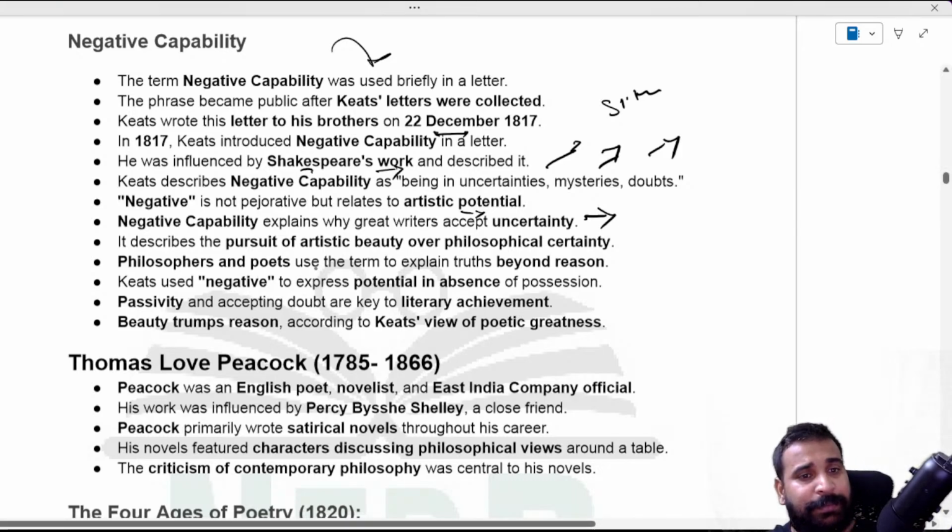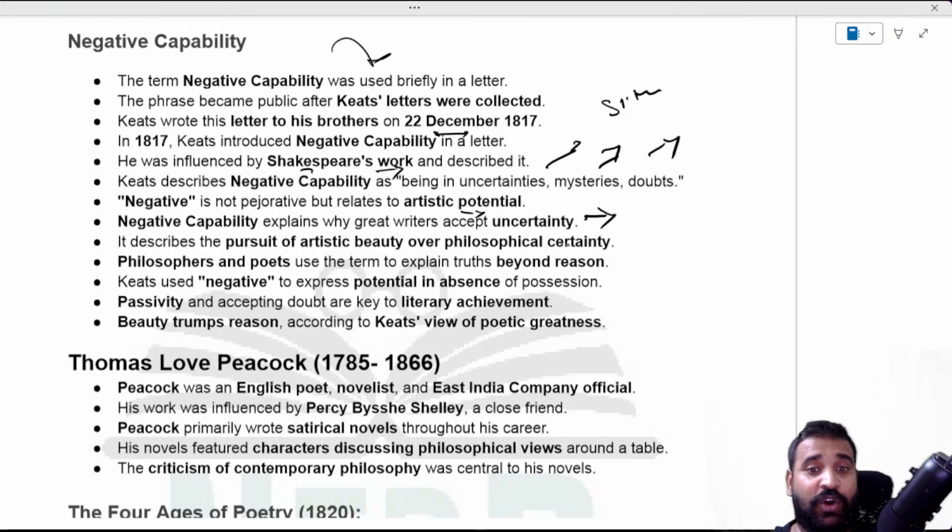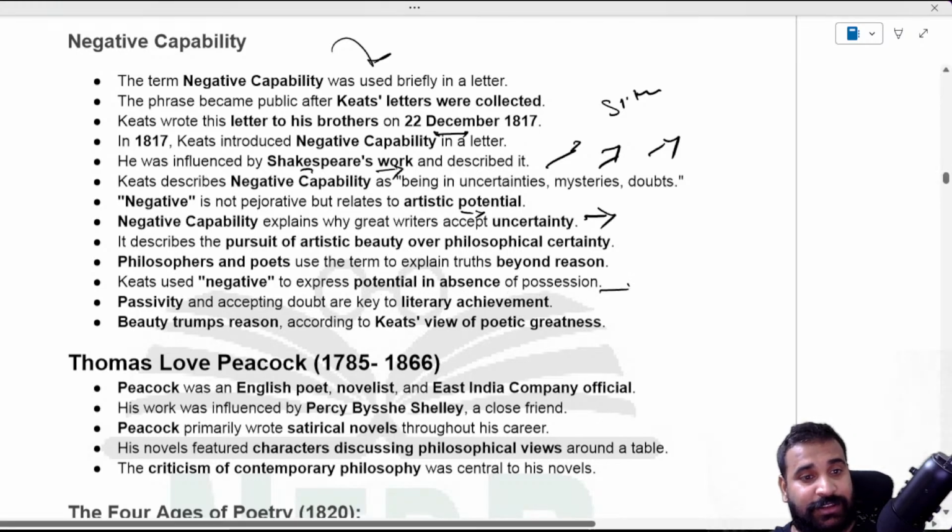It describes the pursuit of artistic beauty over philosophical certainty, and philosophers and poets use the term to explain truth beyond reason. And Keats used negative capability to express his potential in absence of possession. Very important, right? So that is negative capability.